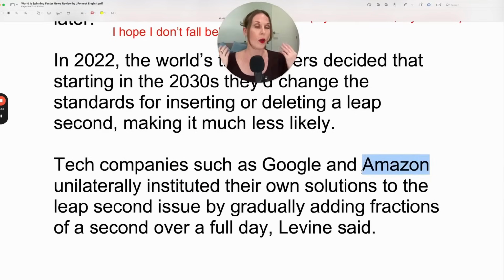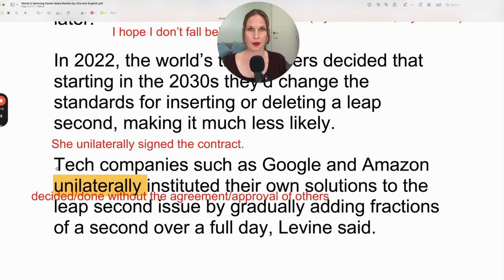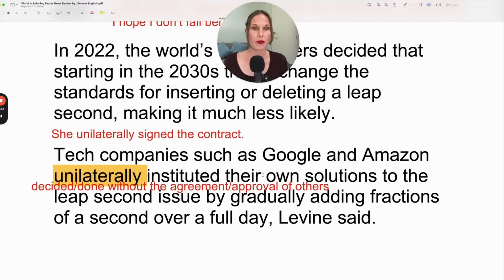So Amazon said, okay, this is what we're going to do. They did not discuss it, share it, or get approval from the World Timekeepers or Google or anyone else. You could say she unilaterally signed the contract, which means she signed it without asking anyone else for their opinions or if they agree or if they approve of her doing that. She unilaterally signed the contract.